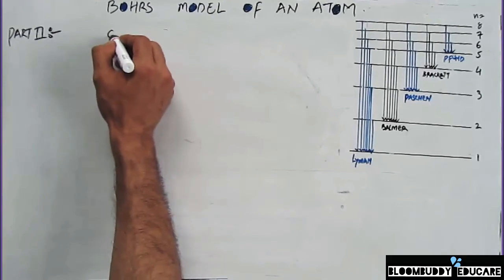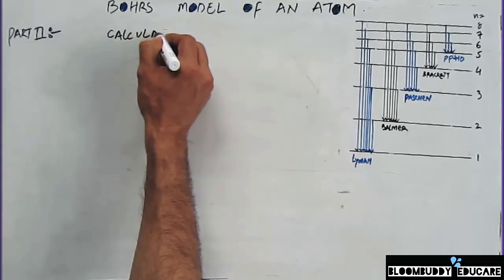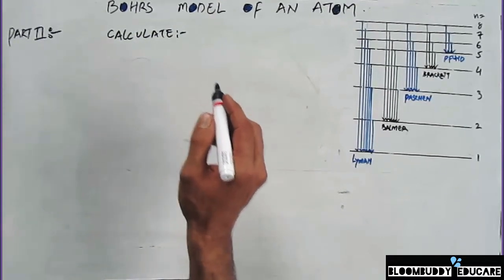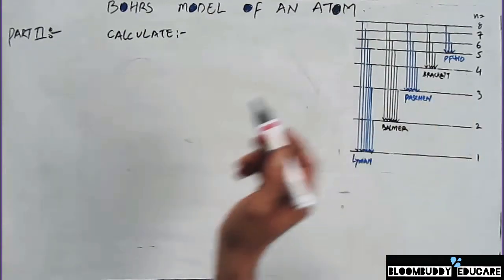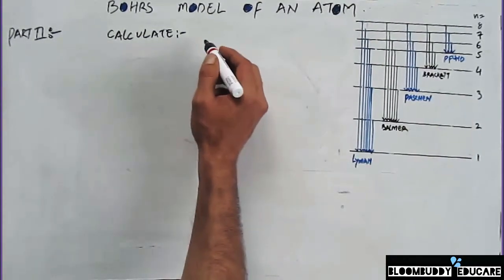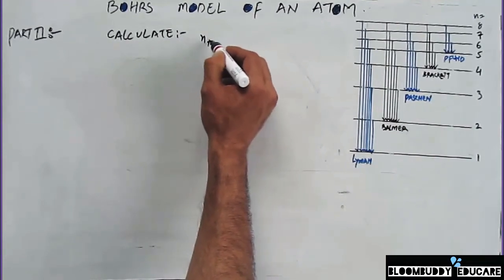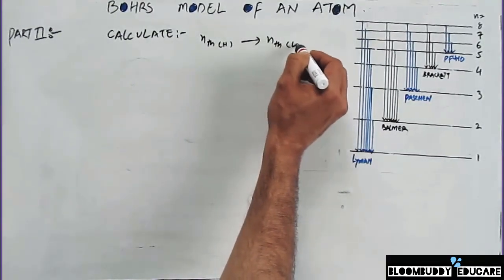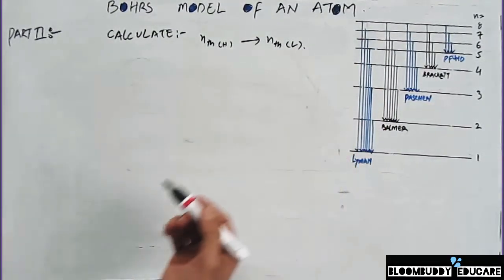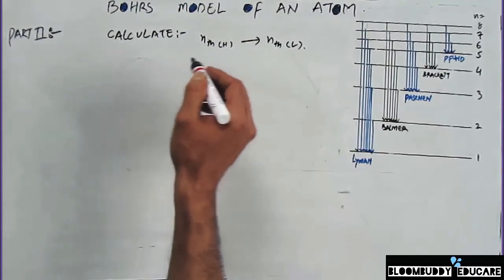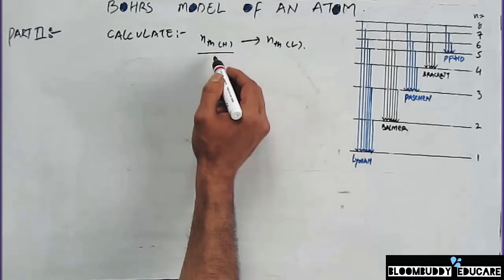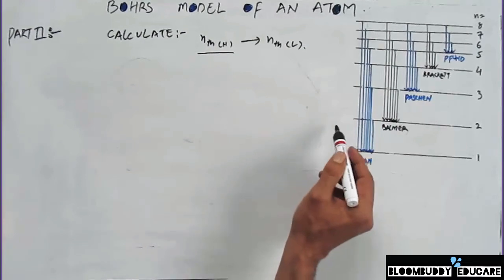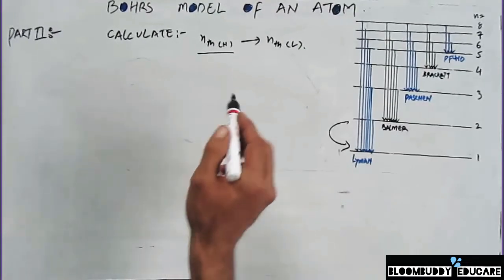Now we are going to understand how we can calculate the energy or the wavelengths that are associated with these Lyman, Balmer, Paschen, Brackett and Pfund series. Suppose an electron is jumping from a higher energy orbital to some lower energy orbital, there's always going to be an emission spectra, right? So we will take one case wherein an electron is jumping from the second to the first energy level, and calculate in that case.